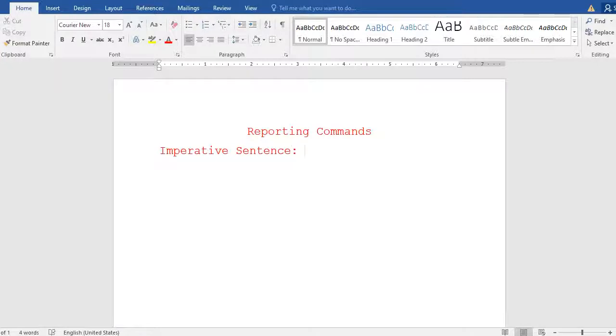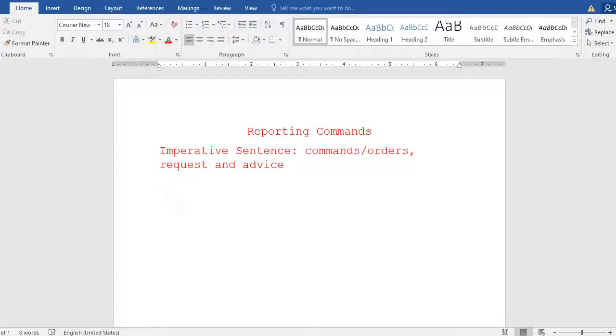So commands, we can also say, the imperative sentence expresses commands or orders. Then it expresses request, and we can also say advice. So an imperative sentence expresses commands, orders, requests, and advice. That means we have to understand the three ways that an imperative sentence expresses. Today we are going to study about reporting commands or orders, requests and advice.